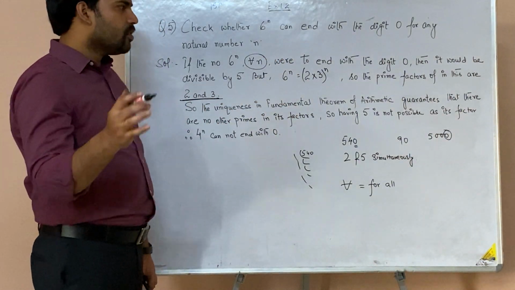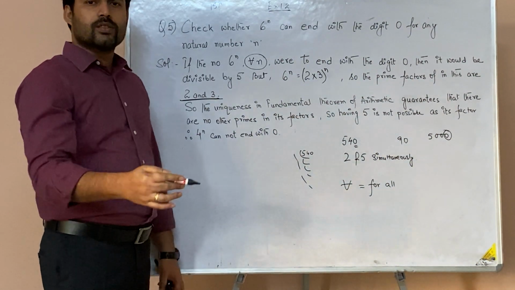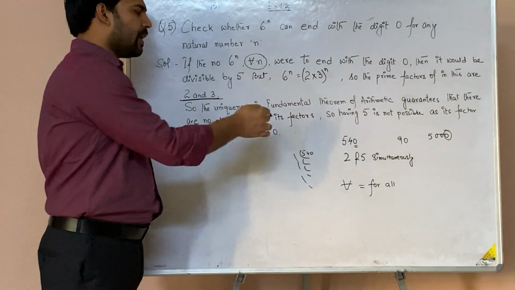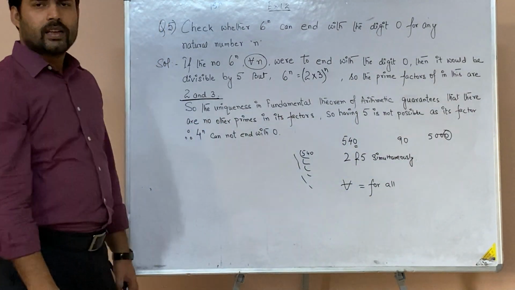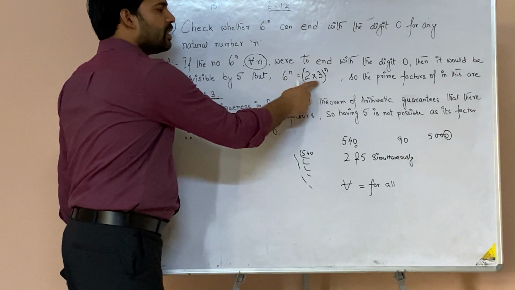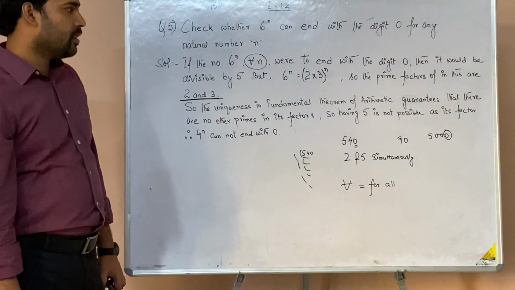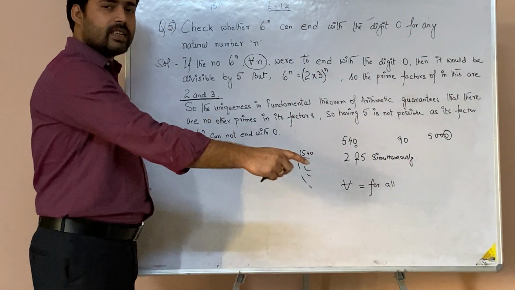If you want, you can solve it in your rough copy: keep putting various values of n, find the number, do the prime factorization, and check what factors you get. You will find only 2 and 3. No other numbers come. This is the uniqueness. No other number can appear.